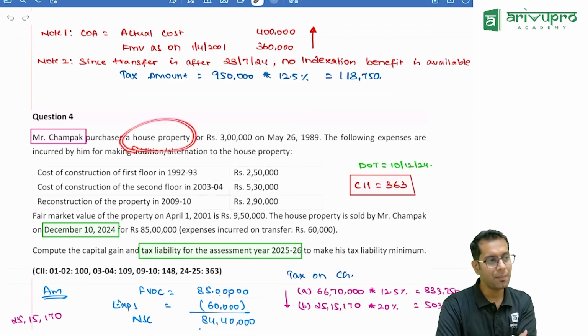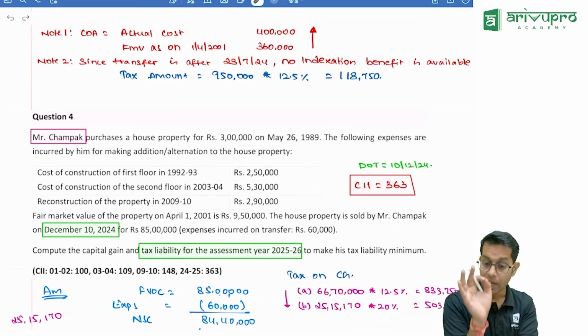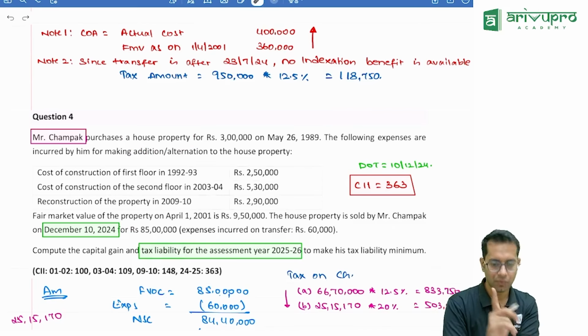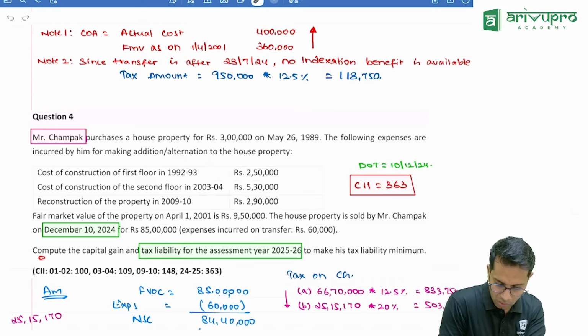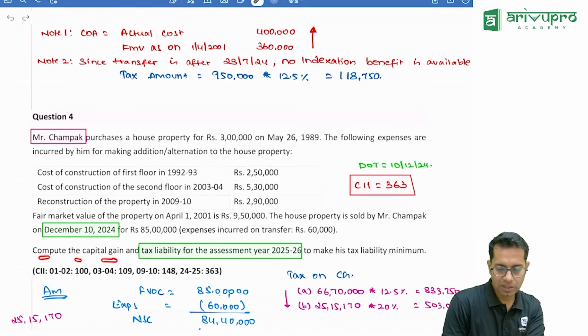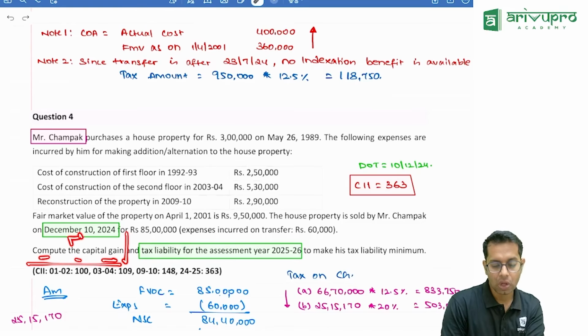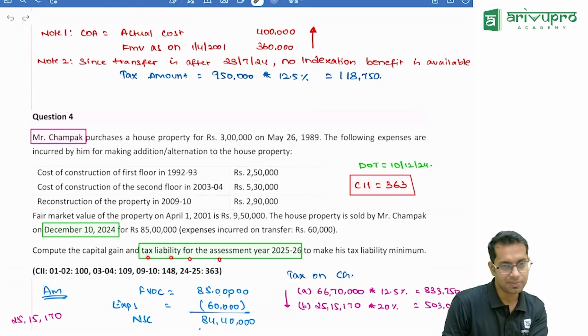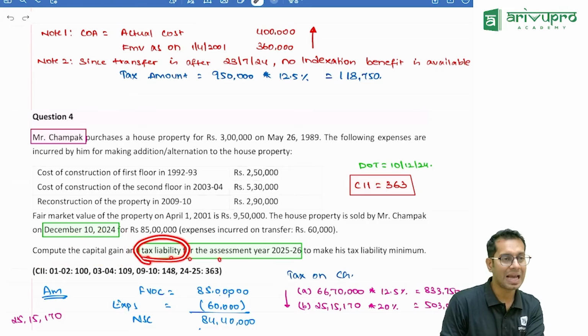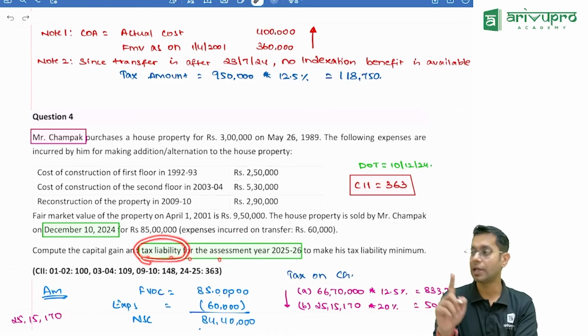So can I say computation of capital gain should be done with or without indexation? Without indexation. Computation of capital gain should be done without indexation. Now here they are told to compute the capital gain, so this computation part I will do without taking indexation. And for tax liability for the assessment, because they have asked us the tax liability also, I have to recompute the capital gain with indexation.